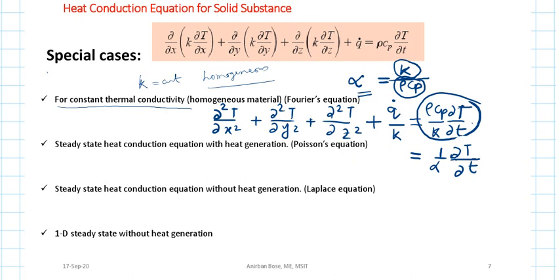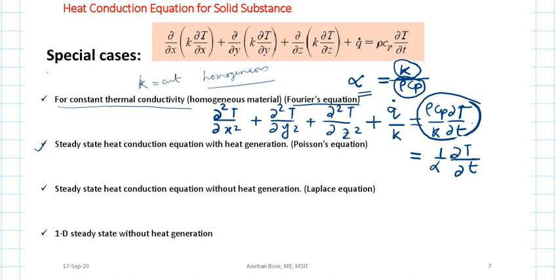So this is the heat conduction equation considering that thermal conductivity is constant. And this particular form of the equation is also called, in mathematics, Fourier's equation. Okay, this is also called Fourier's equation, and this is valid for the homogeneous material. Now coming to the second special case, the steady state heat conduction equation.